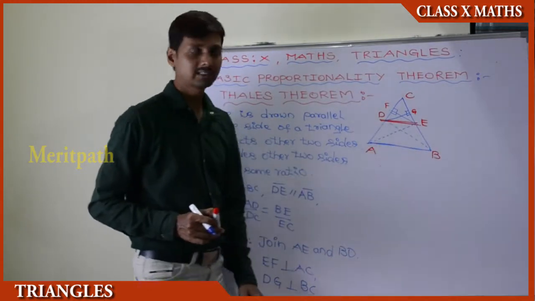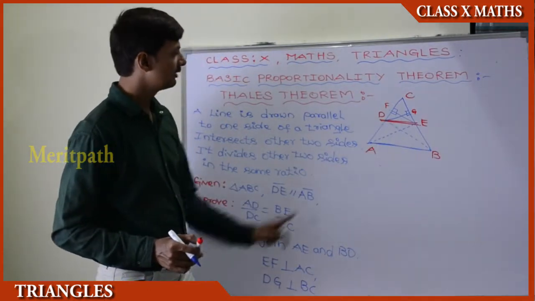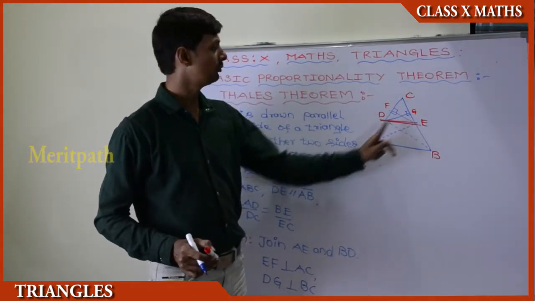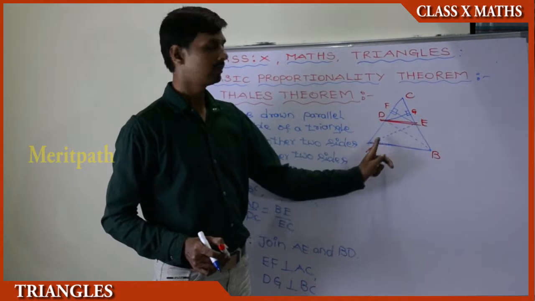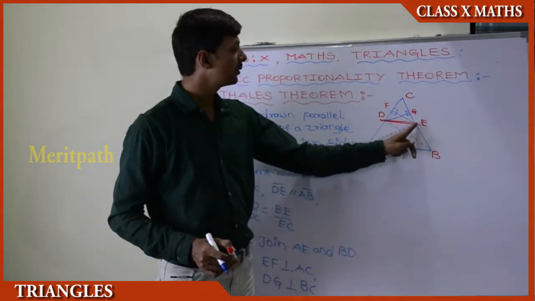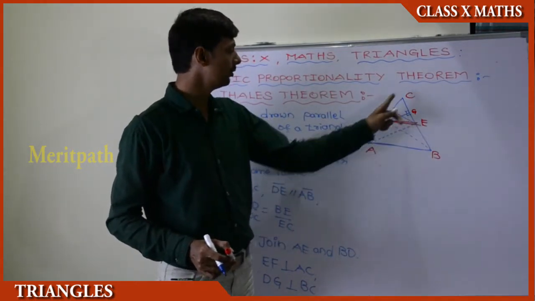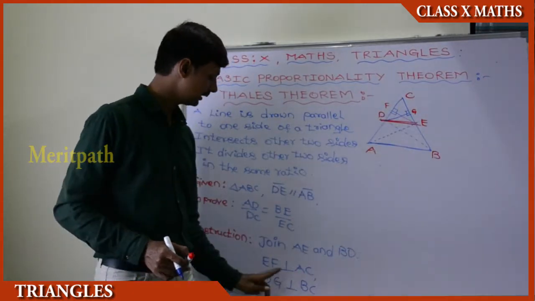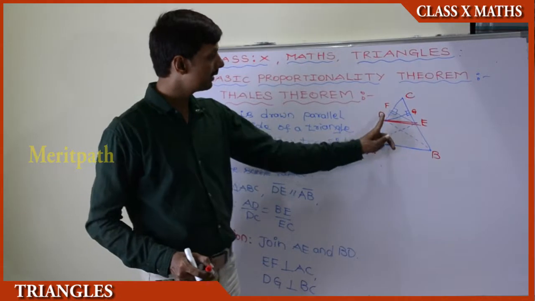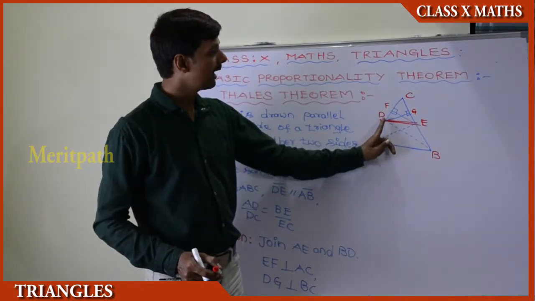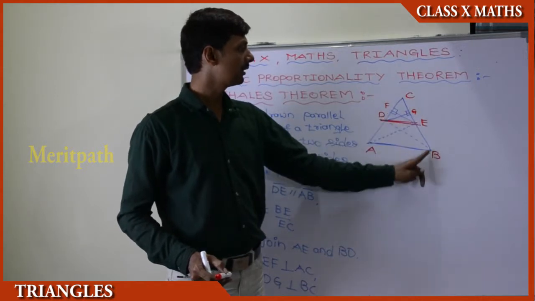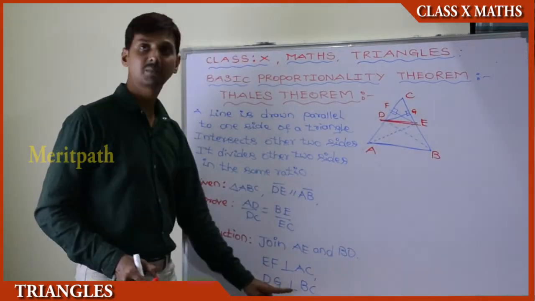Here we have joined AE and BD, then drawn EF perpendicular to AC, and then DG perpendicular to BC.